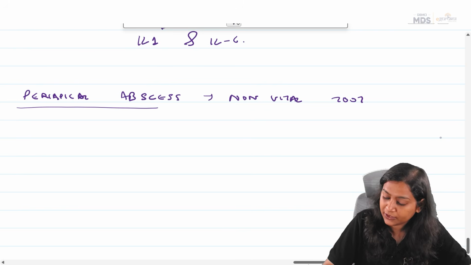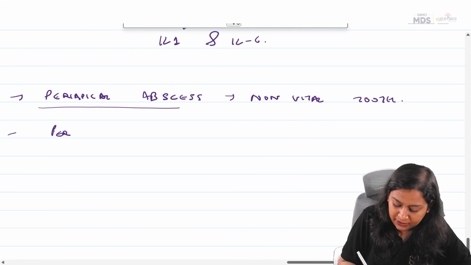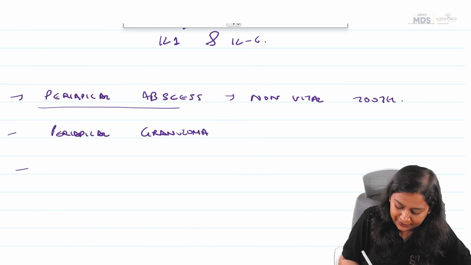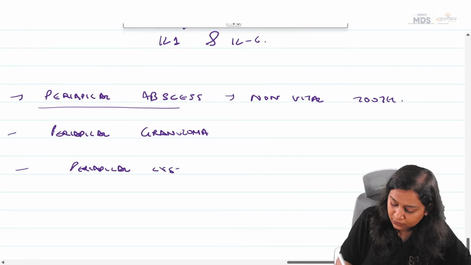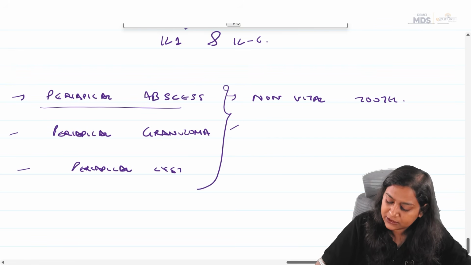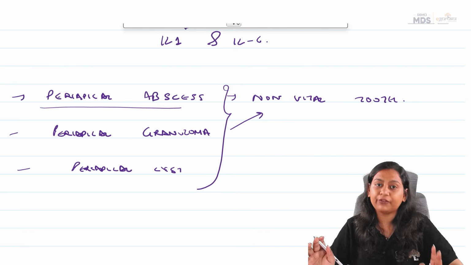Non-vital tooth. Okay. So we have three terminologies: periapical abscess, periapical granuloma, and periapical cyst, or we can say radicular cyst. Now all these are associated with non-vital tooth. Okay. Now how will you differentiate them?